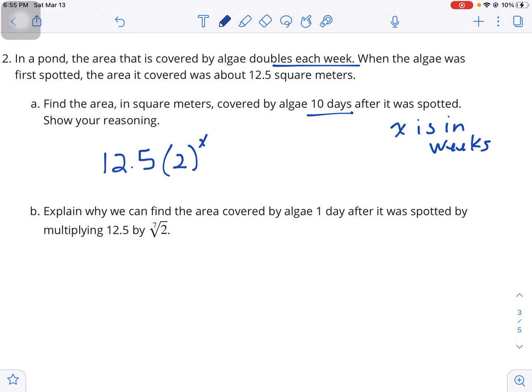So 10 days would be 10 divided by 7 weeks. So I would take this to the 10/7th power, and I think we can just leave it like that.